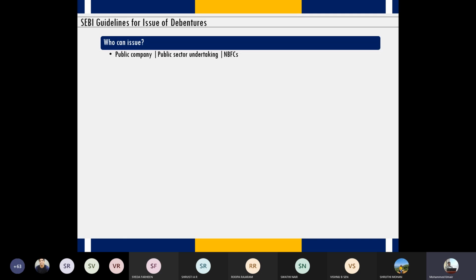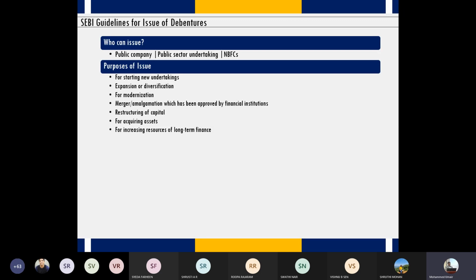Second, public sector undertakings, those companies which are owned by either state or central governments. Third, non-banking financial corporations. Non-banking financial corporations, whether they are listed or not listed, can issue debentures.